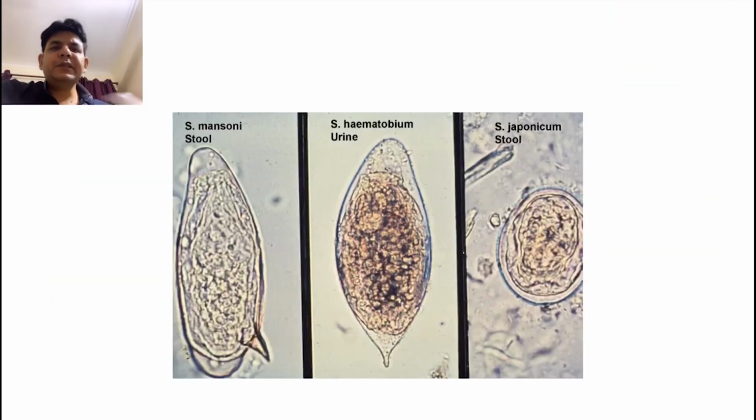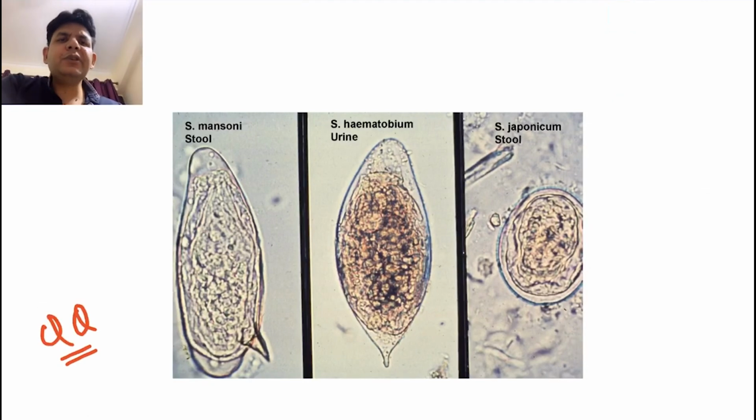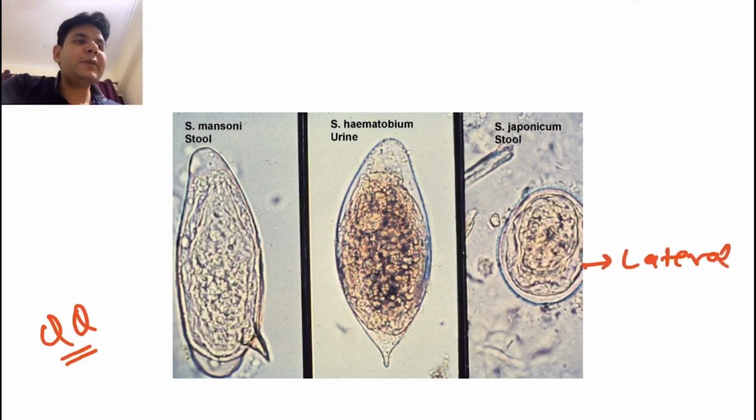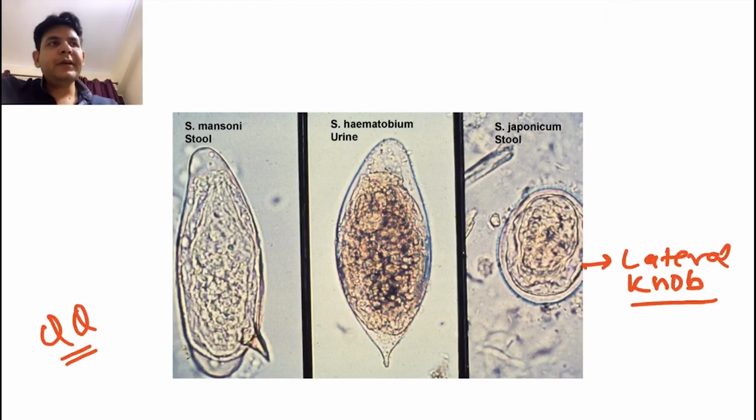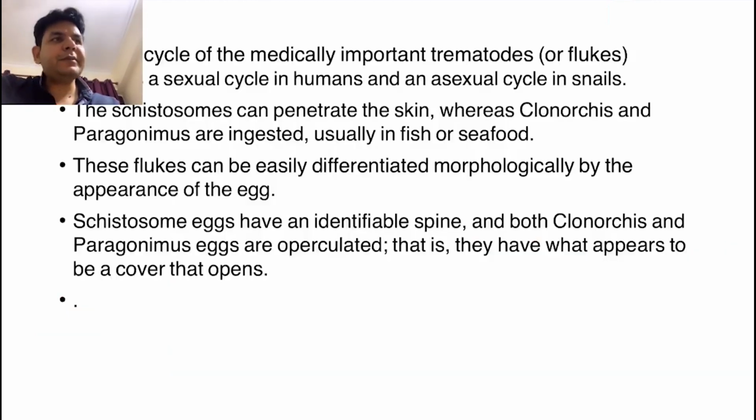Now, this picture is very, very important. Definitely a question will come out of it. Mansoni has a lateral spine, haematobium has a terminal spine. Japonicum has a lateral knob, which is not observed in this particular picture. Lateral knob means a rudimentary spine. Now, I would like to tell you some more important points regarding these fellows.